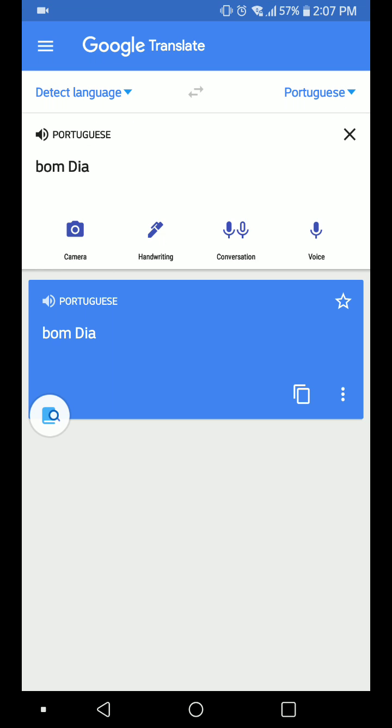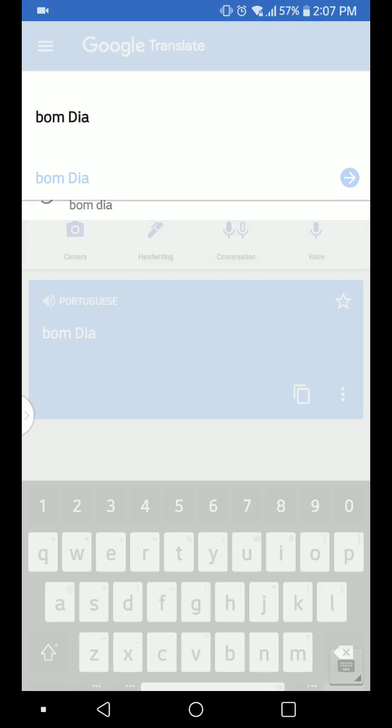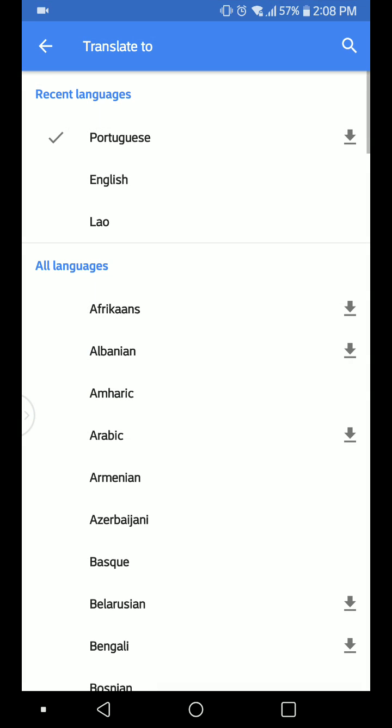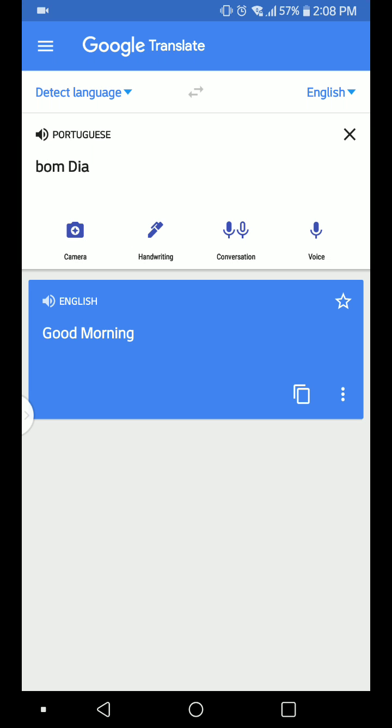Then you translate it into English, and you get "good morning," right? So it's very difficult for chat, but for some text only, you can do it.